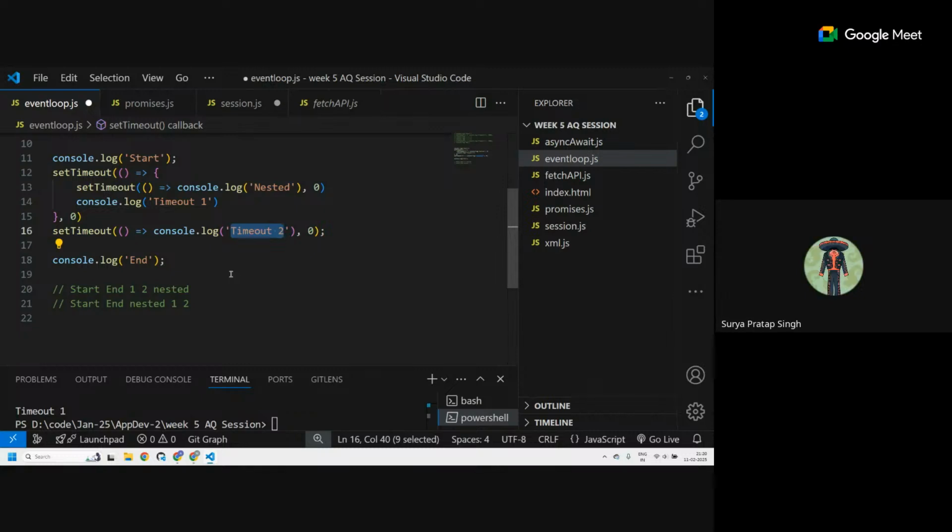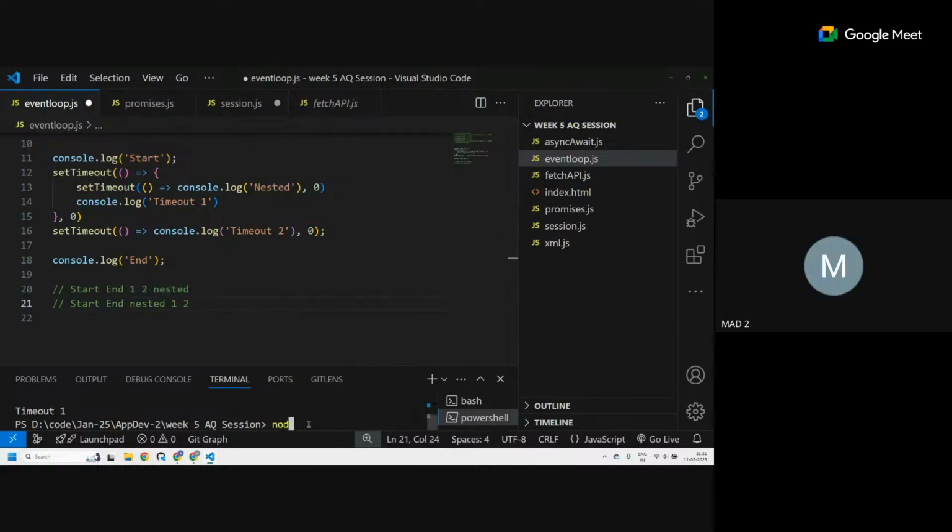Next up, nested. Oh yeah, this nested got moved to the call stack. I forgot to tell about that. Web API, then call stack. So this nested gets executed at the last. Okay, got it, sir.